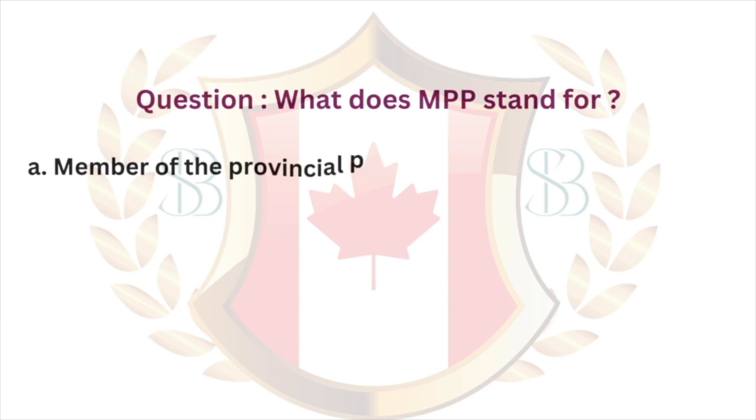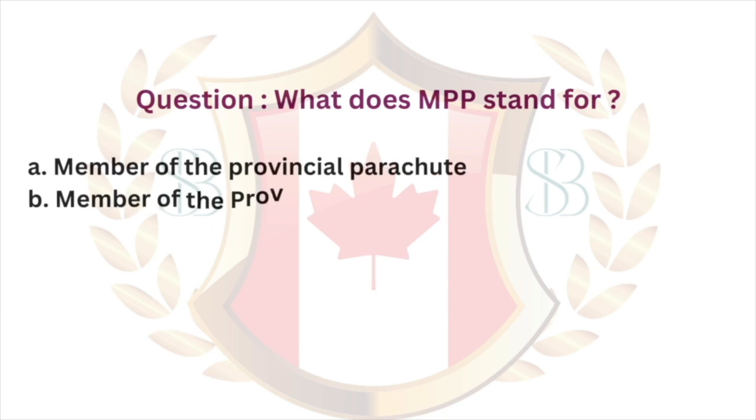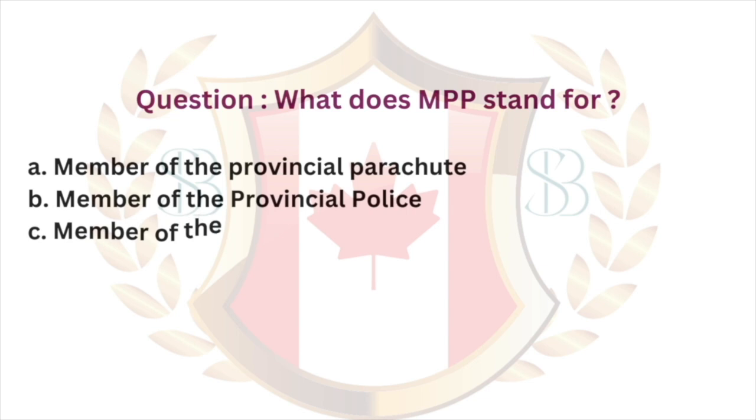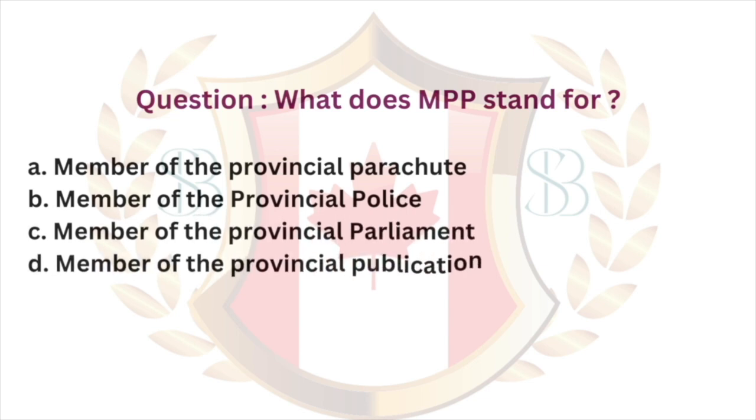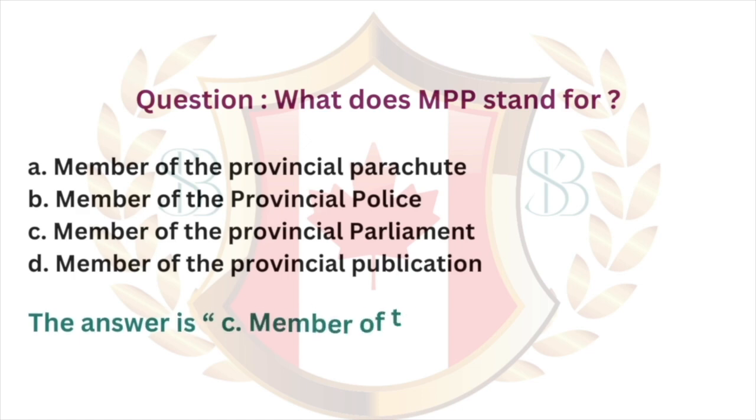Question. What does MPP stand for? A, member of the provincial parachute. B, member of the provincial police. C, member of the provincial parliament. D, member of the provincial publication. The answer is C, member of the provincial parliament.